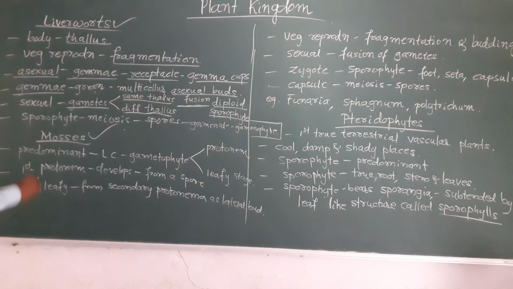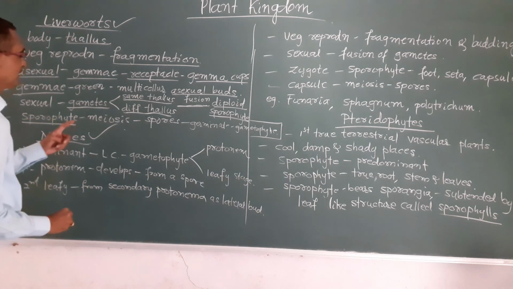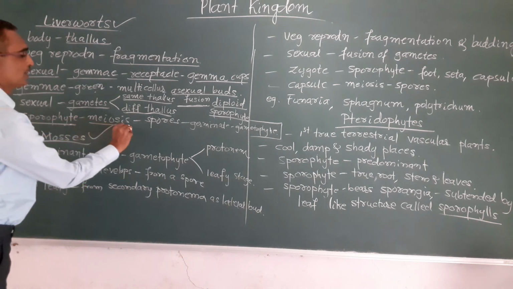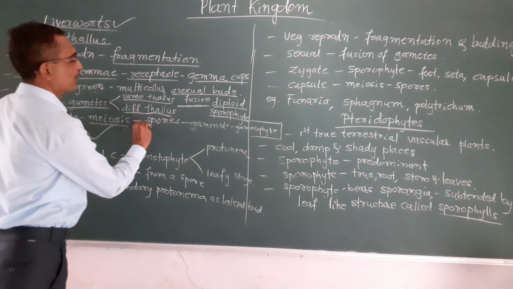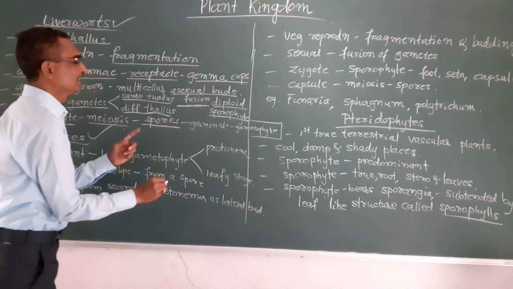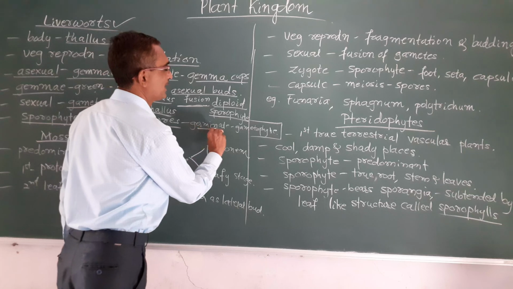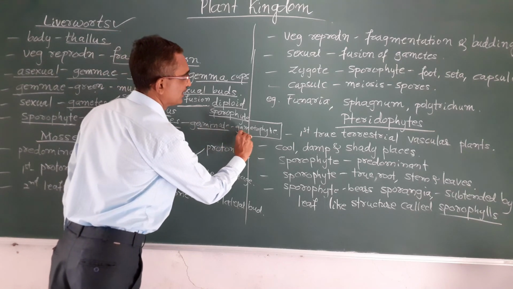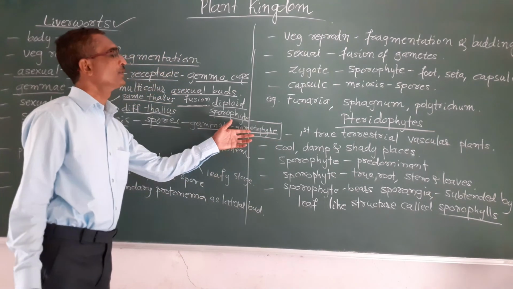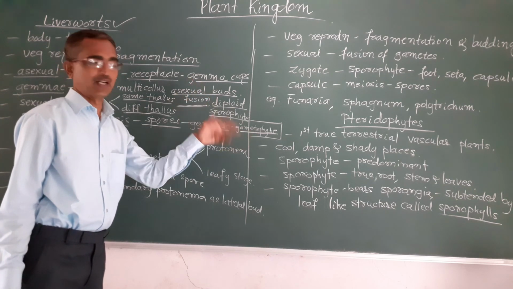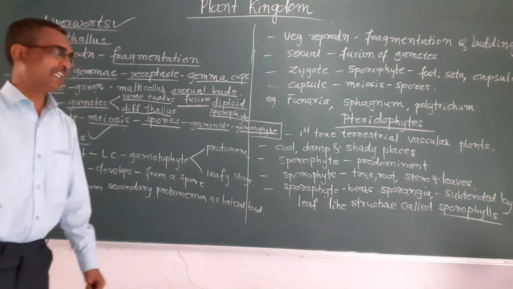Okay, and this sporophyte then undergoes meiosis and that leads to the formation of spores, and further these spores germinate and develop into the gametophyte. Okay, that is the haploid stage.